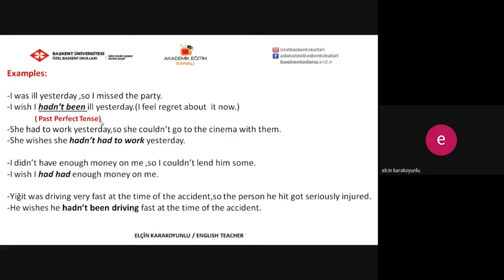And the last one, he was driving very fast at the time of the accident, so the person he hit got seriously injured. And we can say he wishes he hadn't been driving fast at the time of the accident. So be careful. We use past perfect tense for the past tense form. And here, as you see, past continuous form is used, and this time we have to use past perfect continuous form.